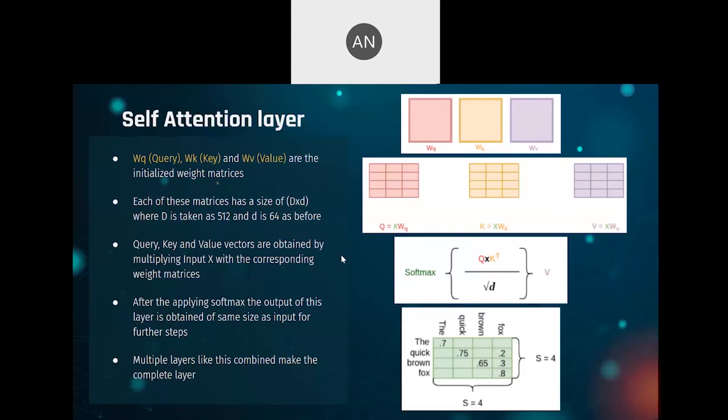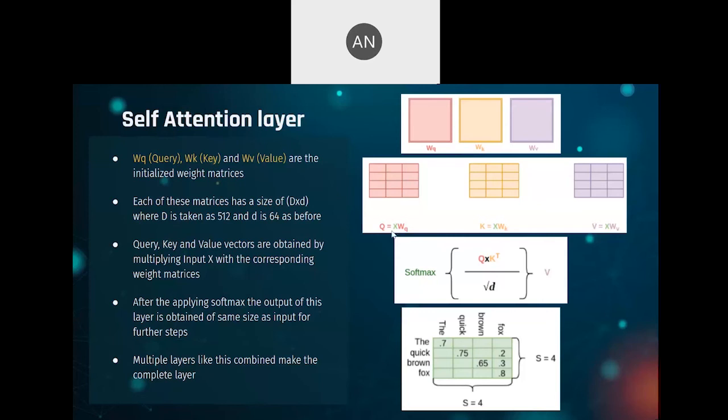Now we multiply each of these weight matrices with the input. The input, which was 4 cross 512, we denote by x. We multiply that x with each of these weight matrices to get capital Q, capital K, and capital V. The standard matrix multiplication rules apply here. So the dimensions of Q, K, and V will be 4 cross 64. I know these operations sound very random to you, but the final result will be something that makes a lot of sense.